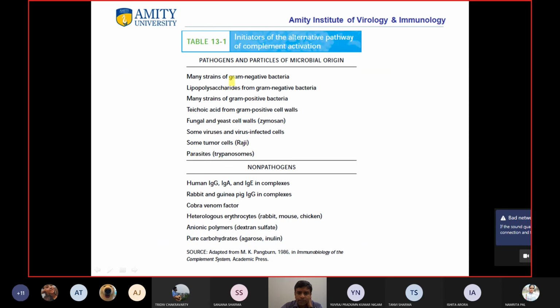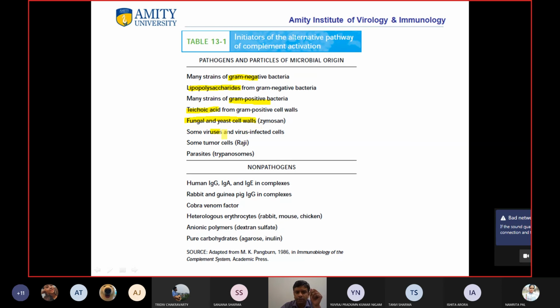Like Gram negative bacteria, okay? The lipopolysaccharide from Gram negative bacteria, Gram positive bacteria, okay? Teichoic acid from the Gram positive cell walls, okay? Fungal and yeast cell walls, right? Because the fungal and the yeast cell walls, their outer surface have a very different composition.